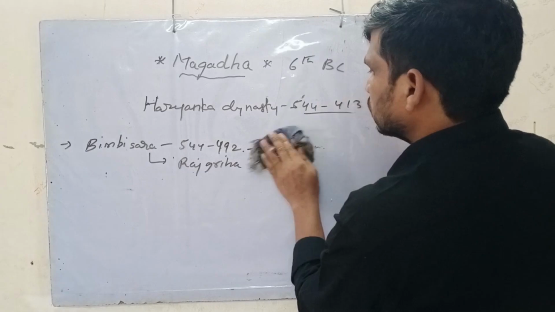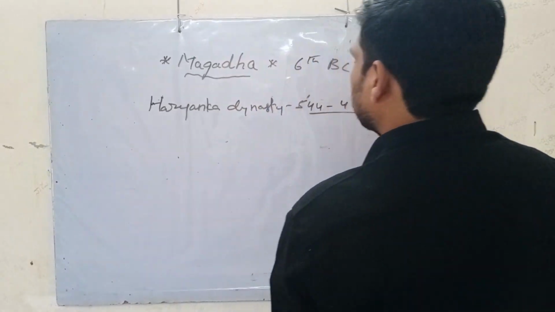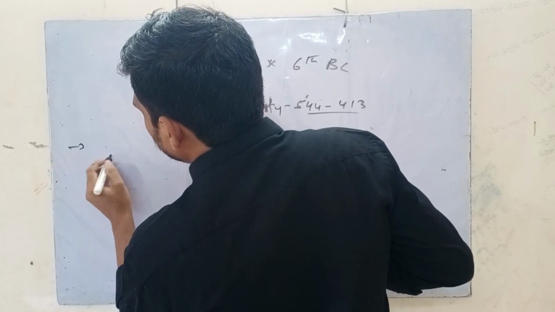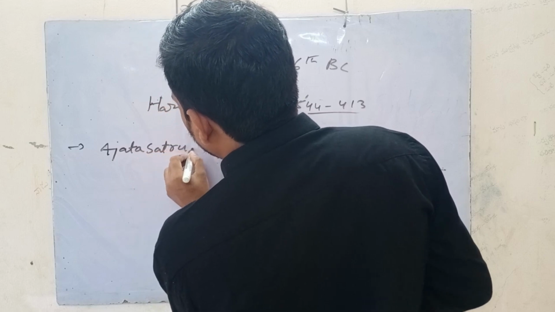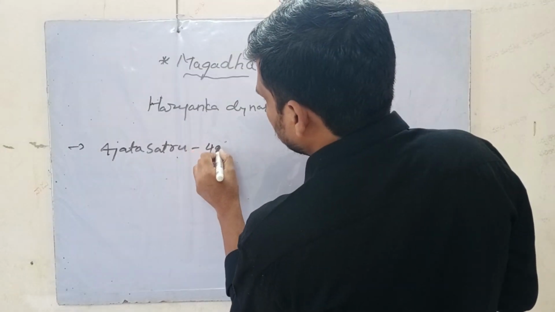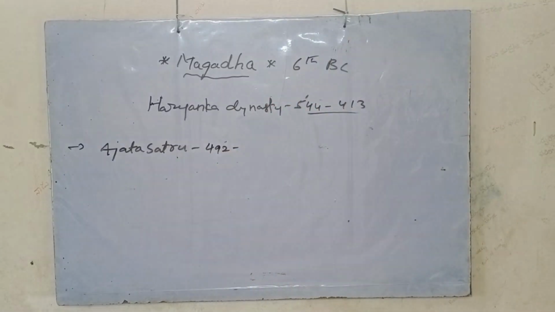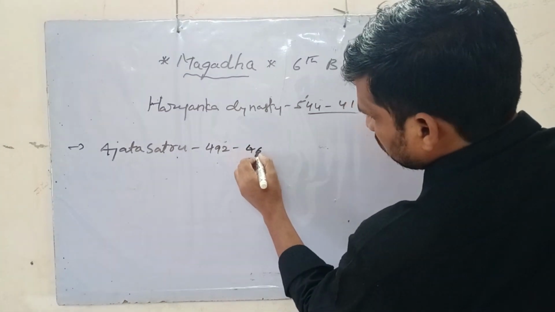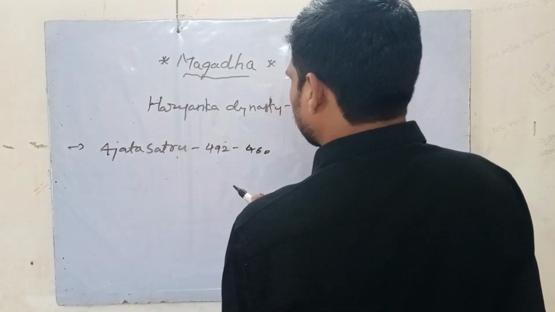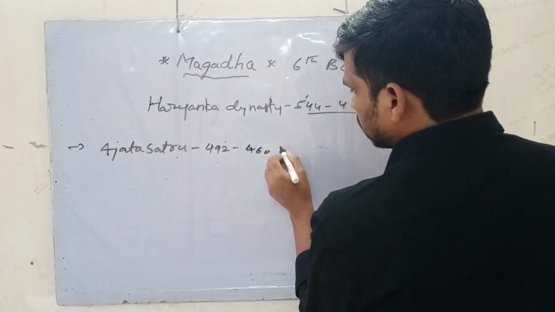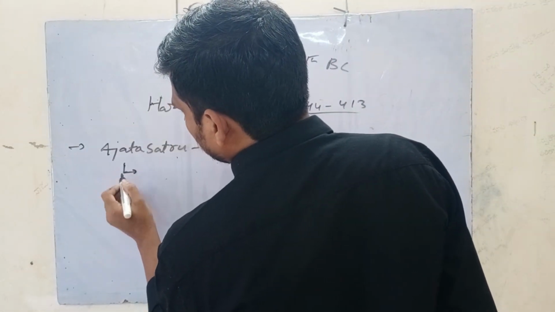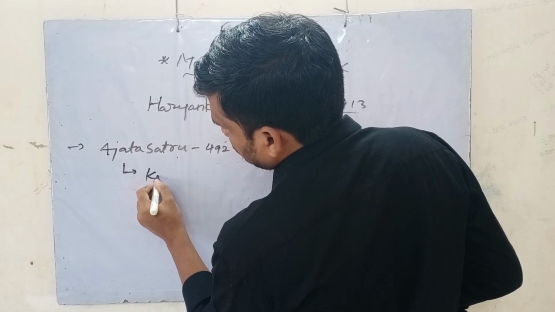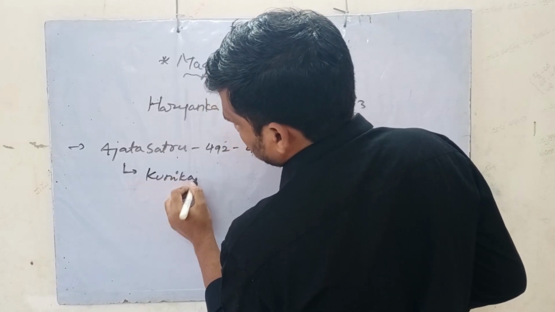Next is Ajatashatru. His time period is 492 to 460 BC, and he is known as Kunika.